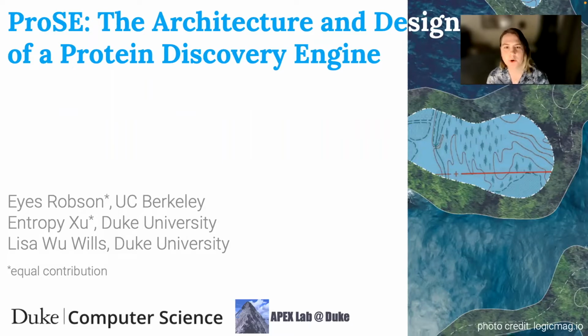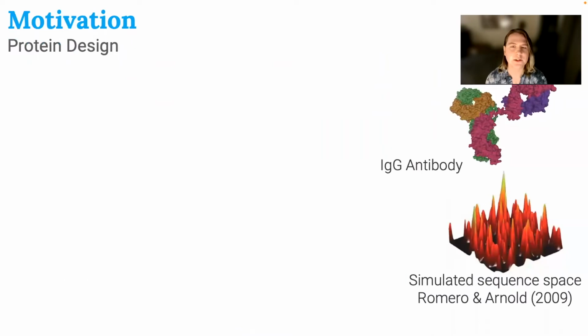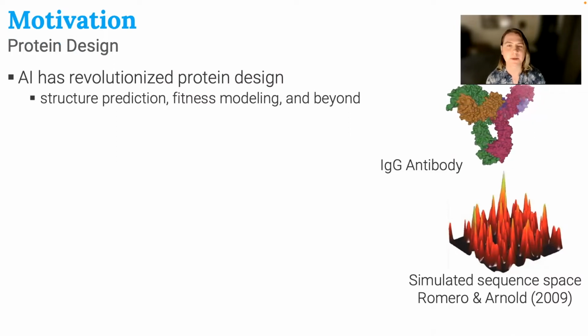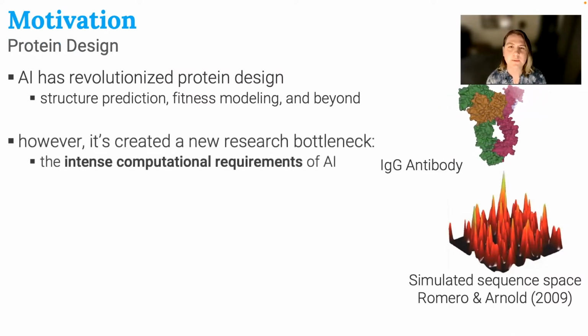And we're going to talk about ProSE, the architecture and design of a protein discovery engine. In recent years, artificial intelligence has really revolutionized protein design. It's led to advancements in structure prediction, fitness modeling, and beyond. However, it simultaneously created a new bottleneck within research, which is the intense computational requirements of artificial intelligence.